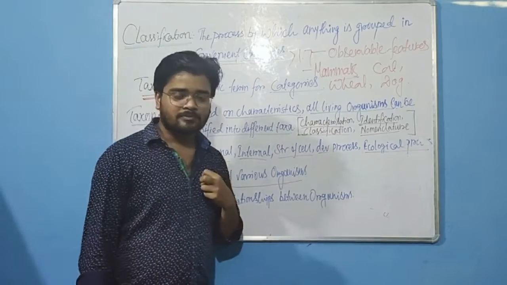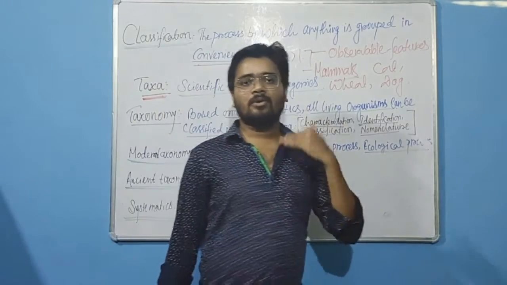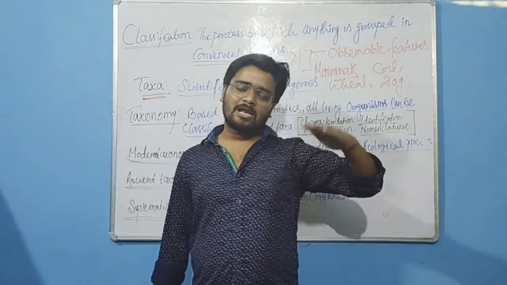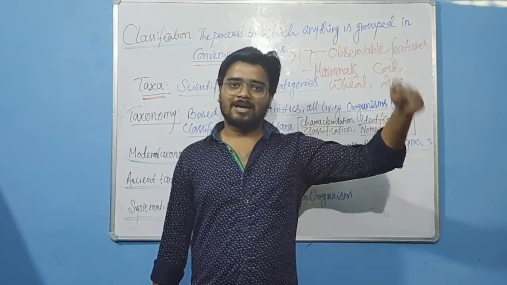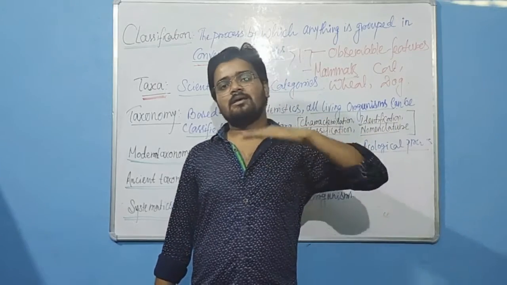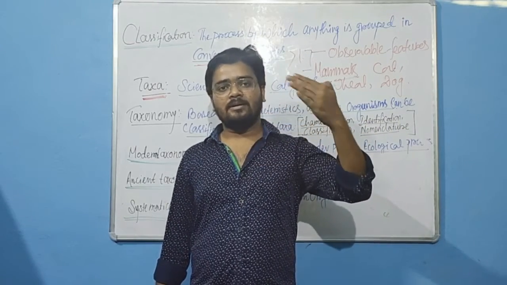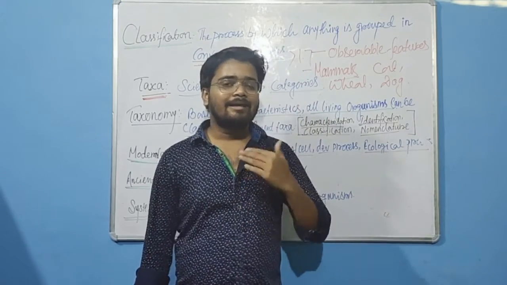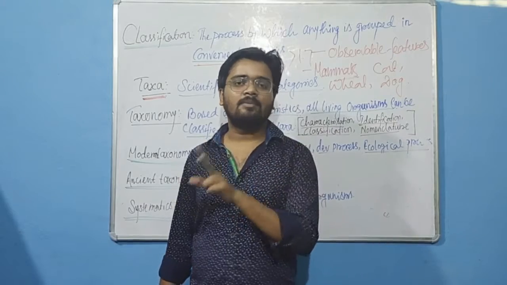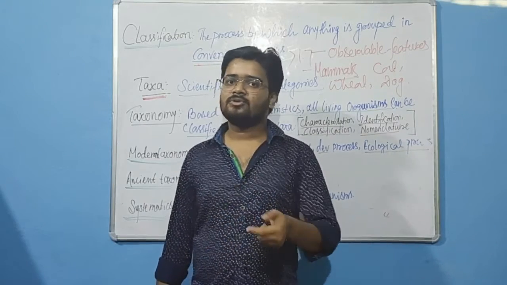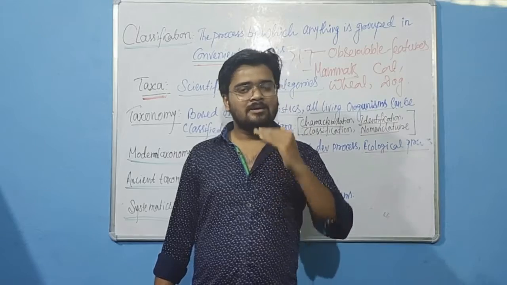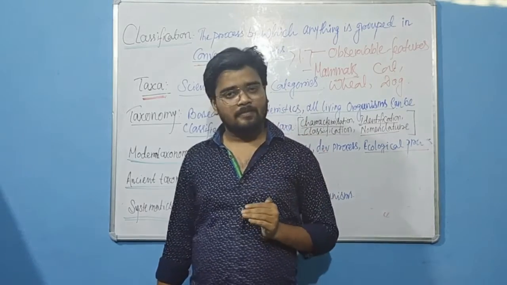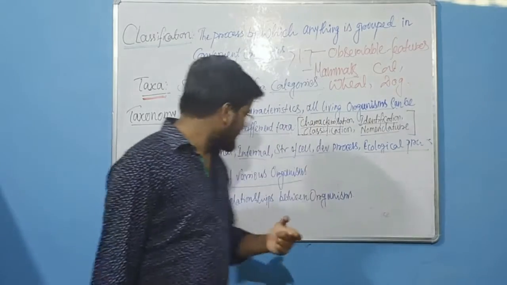Now think about the animals, think about the reptile. The later reptile evolved into birds. How? Directly? No, definitely not. In between the reptile and the bird there was one organism. Generally we call it the connecting link, Archaeopteryx. That Archaeopteryx had both characters, the reptilian character and the avian character. That means on the evolutionary aspect, the bird came from the reptile. Correct? So here the systematics